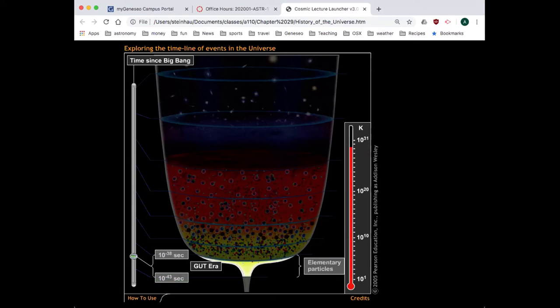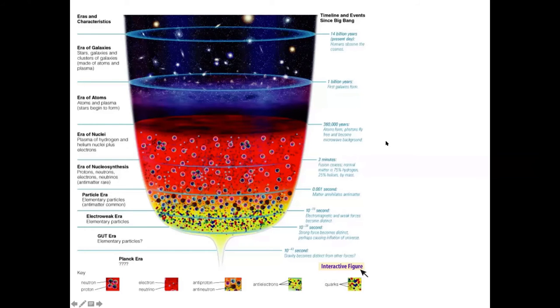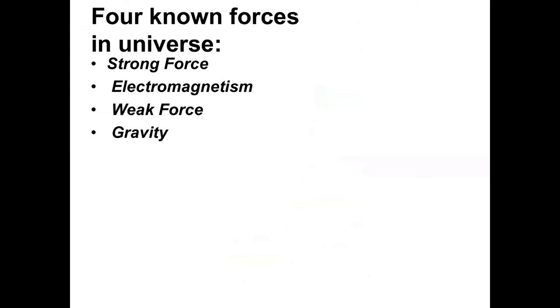Now we start to understand what's going on, and we think we understand some physics that are going on once we get to 10 to the negative 43 seconds after the Big Bang. They're called the GUT era. So let's talk about what GUT is and why we would call it that. Okay, here we are. So to understand what we mean by GUT era, GUT is an acronym we'll talk about in a second.